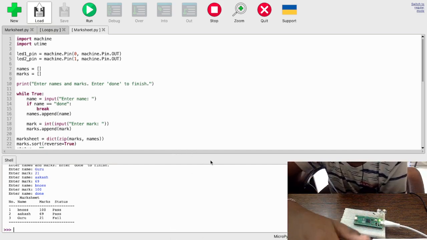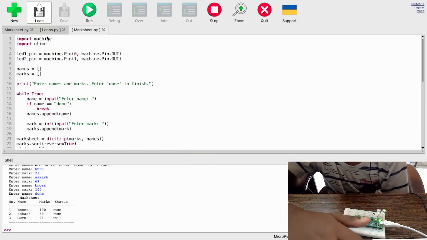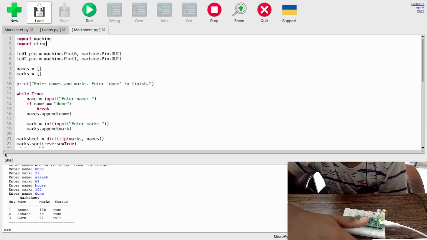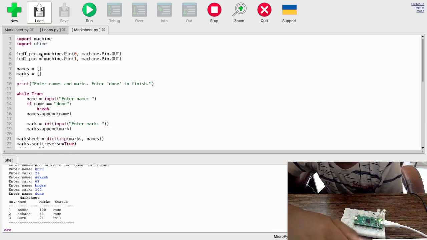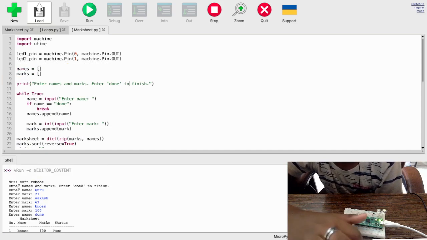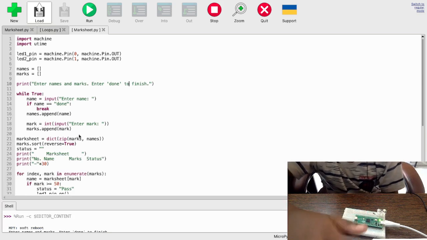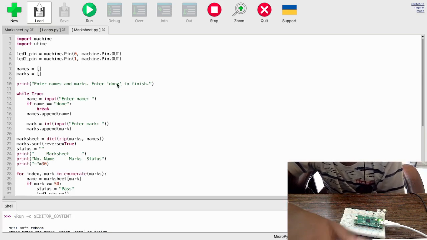Import machine, import utime. Then LED 1, LED 2, names and marks, and these are lists. Print: enter names and marks, enter done to finish, as in this. There it is. So enter names and marks, enter done to finish.